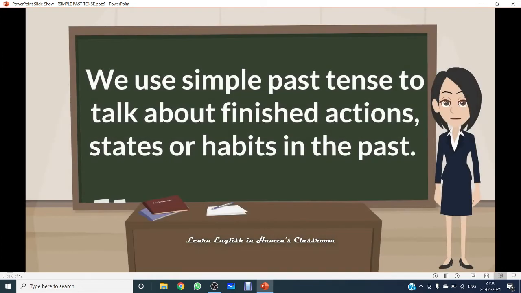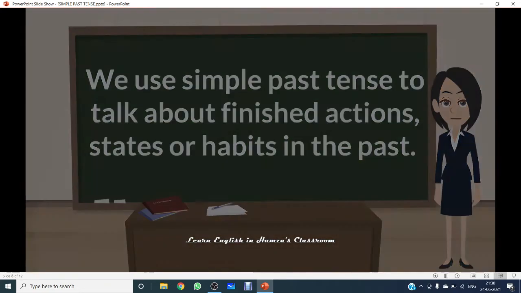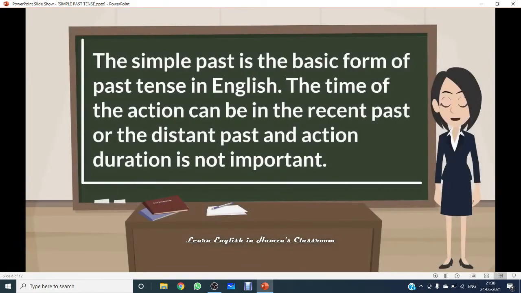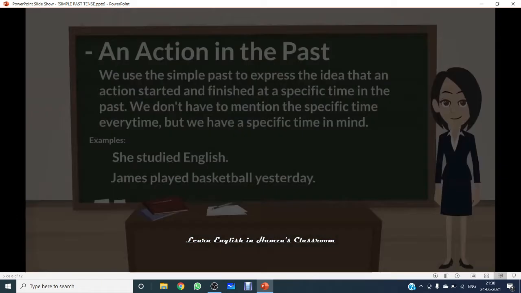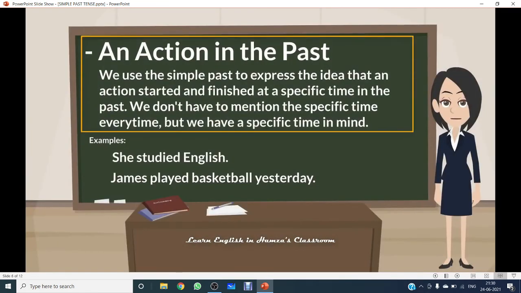We use simple past tense to talk about finished actions, states or habits in the past. The simple past tense is the basic form of past tense in English. The time of the action can be in the recent past or the distant past. An action's duration is not important.